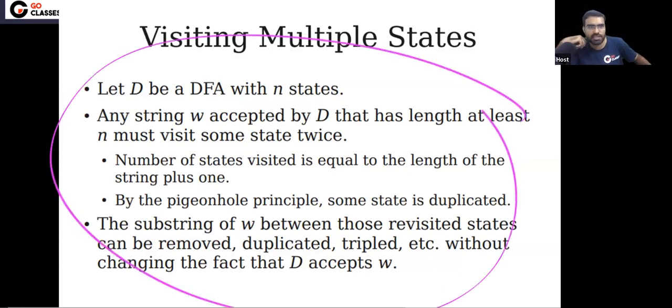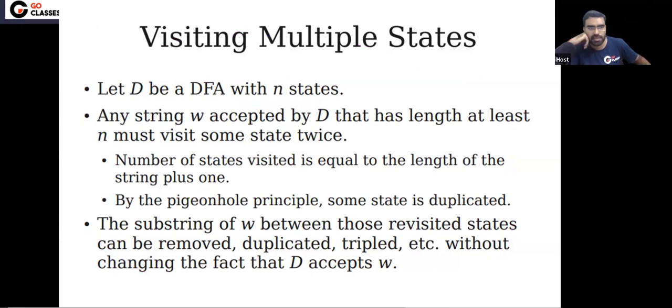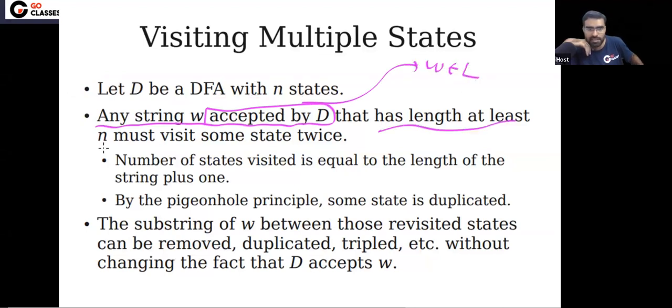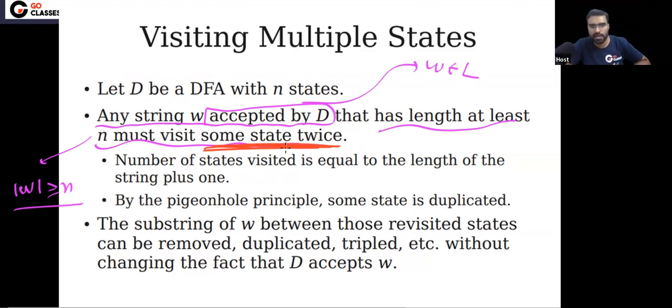This is your proof. Let's read this proof one time. We have already proven, but read it once. So let D be a DFA with n states. Now, if you take any string accepted by M, meaning W belongs to L, that has length at least n, meaning the length of W is greater than or equal to n, then what will happen? Some state will be repeated. Yes or no? Correct? Okay.